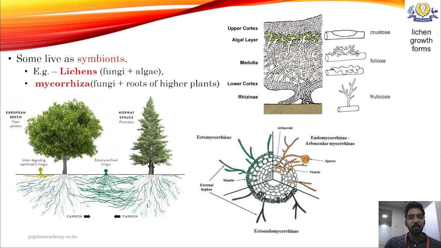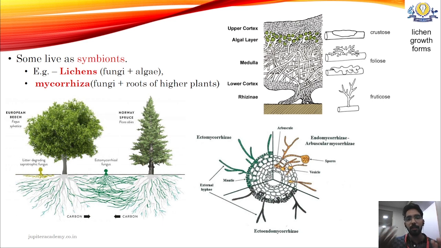Symbionts include lichens and mycorrhiza. Lichen is a symbiotic relationship between algae and fungi, where the fungal part of the lichen is called the mycobiont, and the algal part is called the phycobiont, since phyco relates to algae and myco relates to fungi.